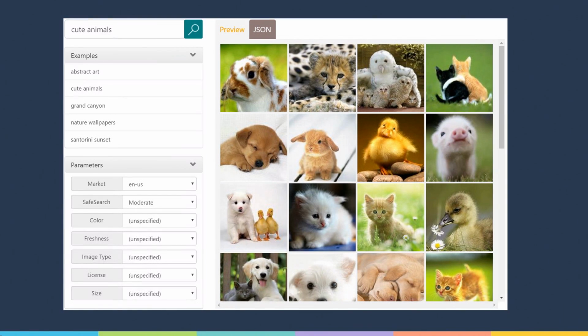And for the search APIs, the one that I want to draw home the most is image search API. Because what's really cool about Bing that they do is they actually have 2 factors when they're thinking about image search. A, it has to be relevant. I think we can all agree that these are really cute animals. But B, they want to make sure that they're exposing the most high-quality, beautiful pictures of cute animals, so that way you can integrate it into your app with full confidence, knowing that it'll show up the best things, and not some blurry picture of a dog that's not actually that cute.